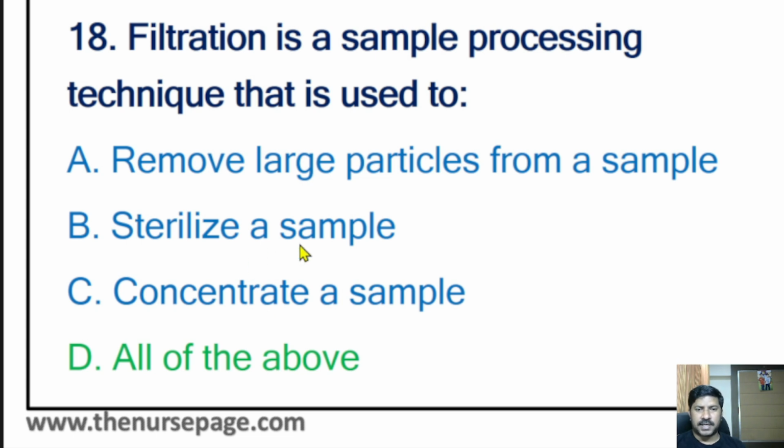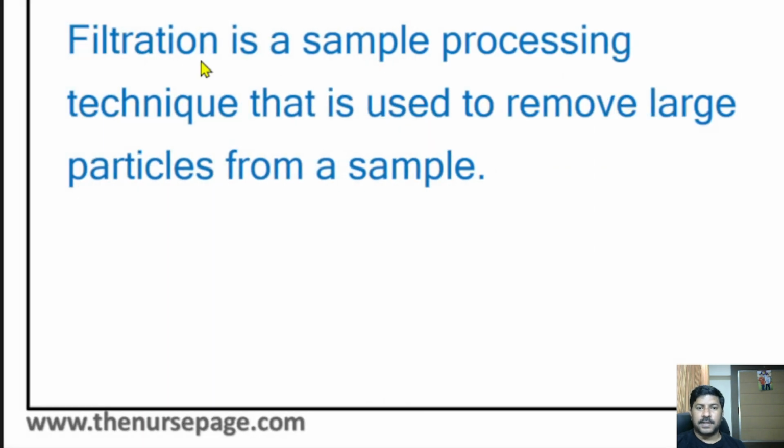The sterilization method is not that useful, but it was used in earlier days; nowadays it is not used. Filtration is a sample processing technique that is used to remove large particles from a sample. For example, if large impurities are there, we can differentiate the impurities and filter out the smaller ones. The smaller ones may be bacteria or other things, so we can easily find the smaller bacteria from the larger particles.